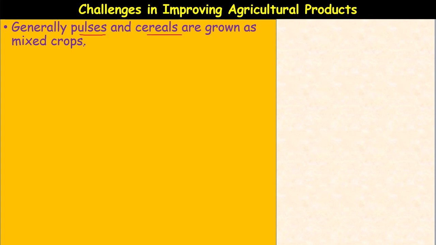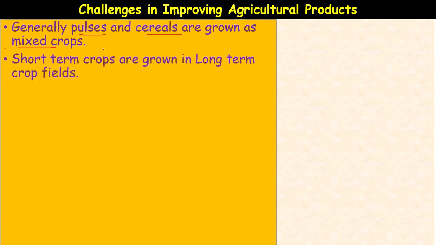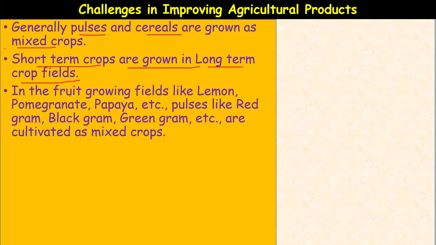pulses and cereals are grown as mixed crops. Cereals means food crops. Pulses are the crops which require less water. The cereals require more water. The short term crops, they are called rabi crops, are grown along with long term crops.